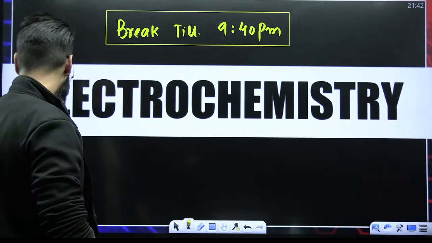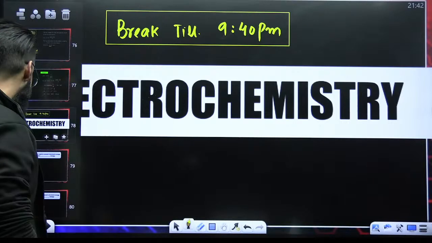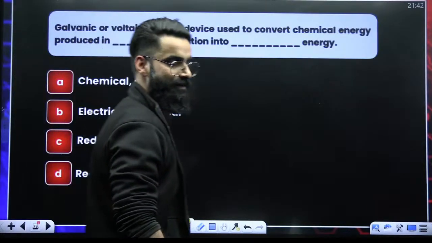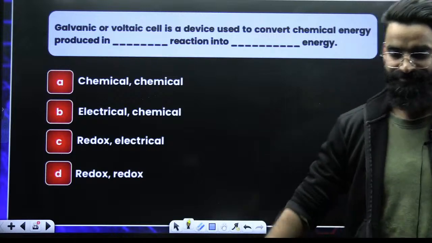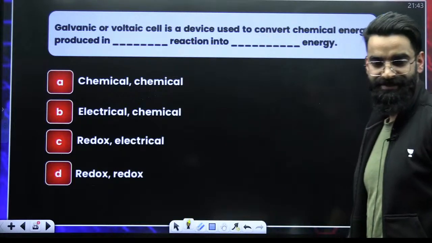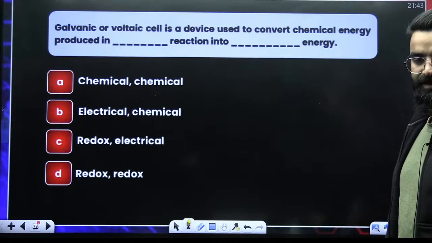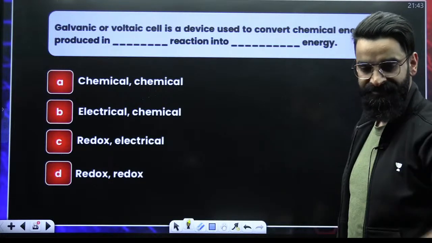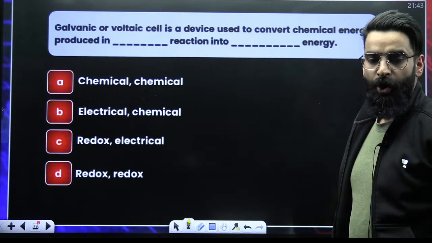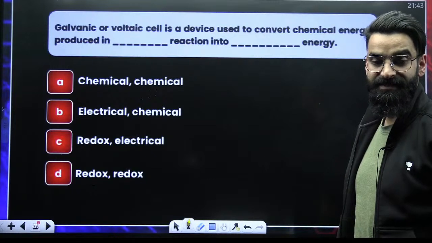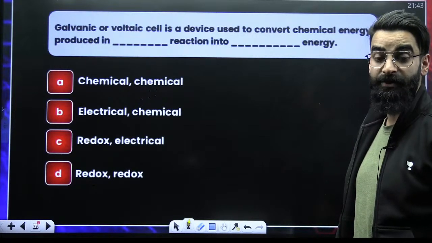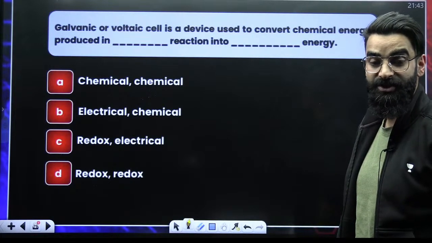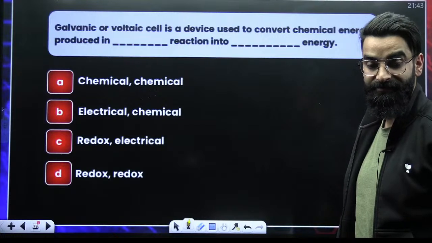Let's start the session with one simple confidence booster. Tell me the answer of this question, guys. A galvanic or voltaic cell is a device used to convert chemical energy produced in dash reaction into dash energy.